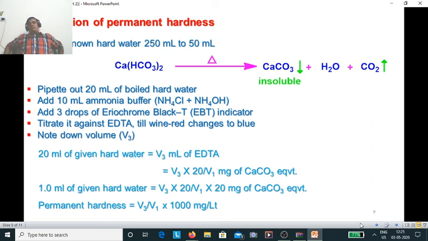So now you know the total hardness, you know the permanent hardness, and it would be very easy to find the temporary hardness. So basically temporary hardness would be equal to V2 minus V3 divided by V1 into 1000 milligram per liter.